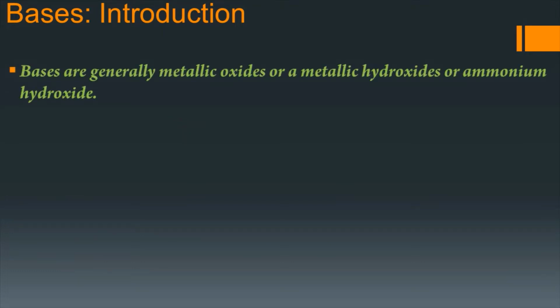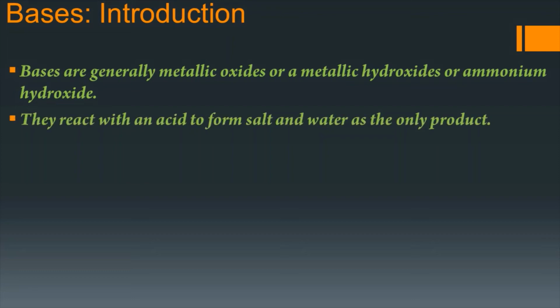Bases are generally metallic oxides or metallic hydroxides or ammonium hydroxide, and these substances react with an acid to form salt and water as the only products. Let us take one metallic oxide, lead monoxide. Lead monoxide is a base. When it reacts with an acid like hydrochloric acid, it gives us the salt lead chloride and water.